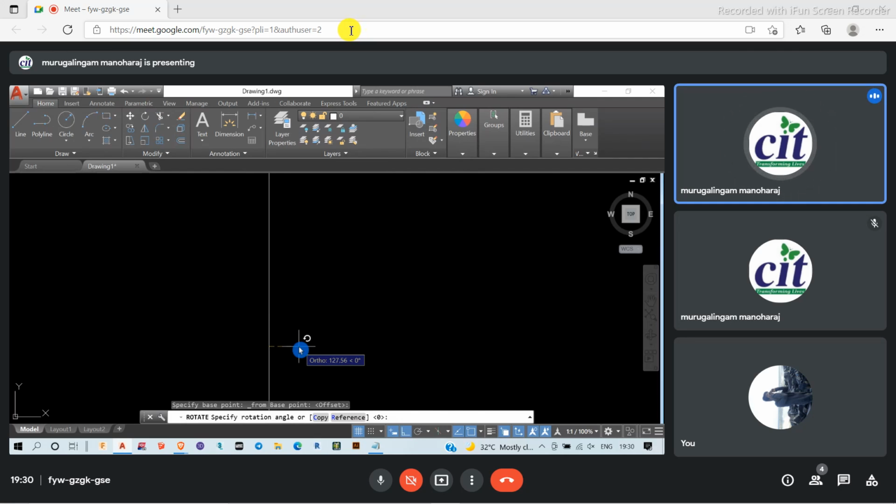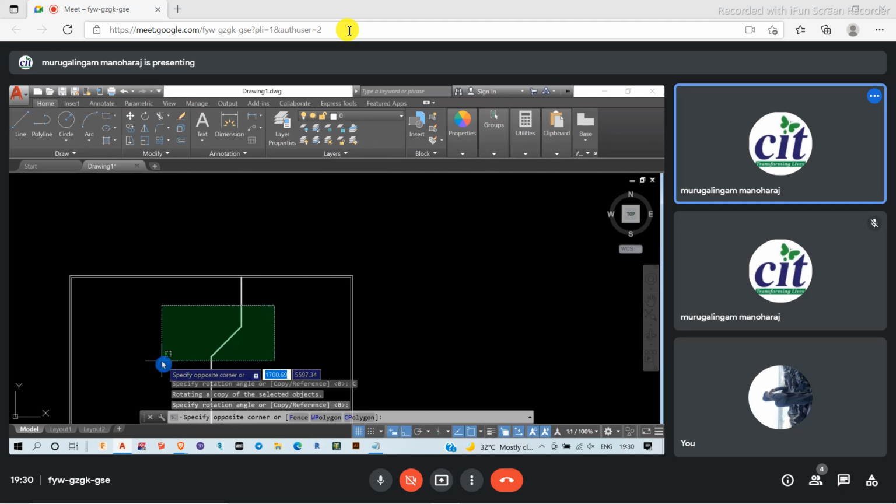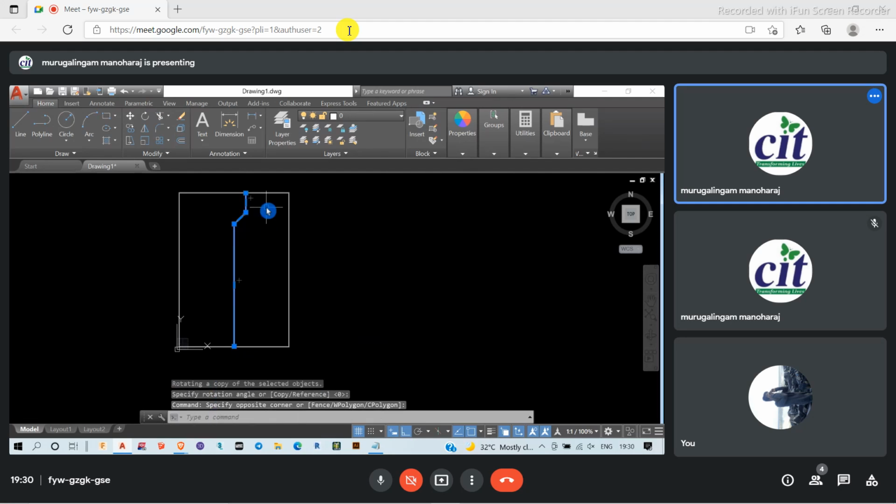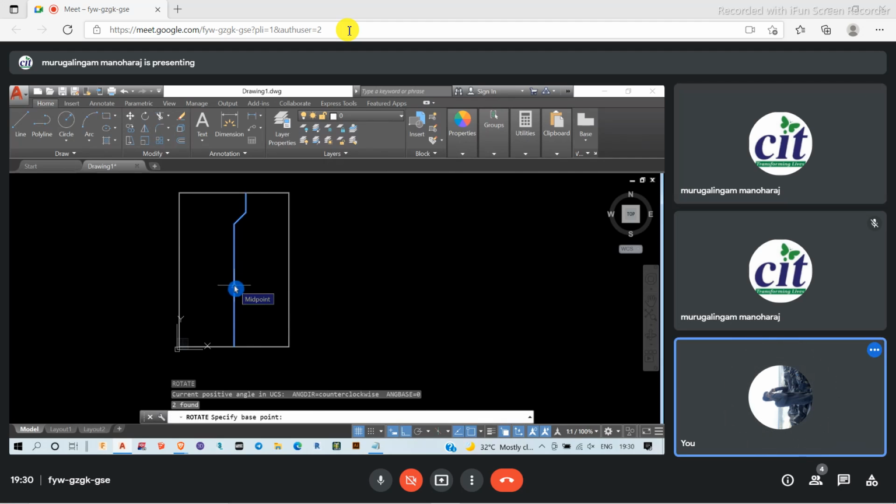The distance between the two bars should be something around 40 mm. I should have created a new one. Rotate option. From this point, I want to rotate it. So copy.